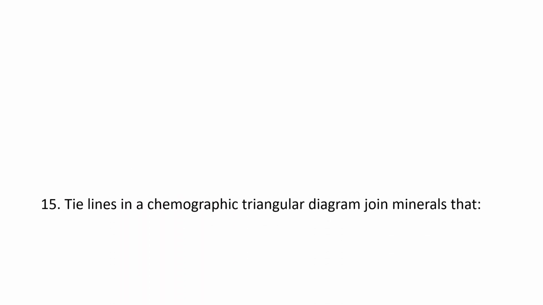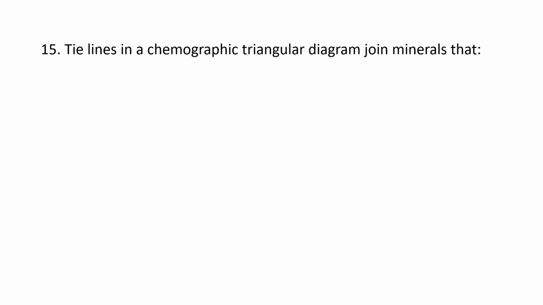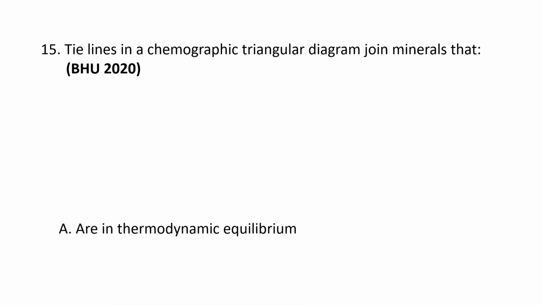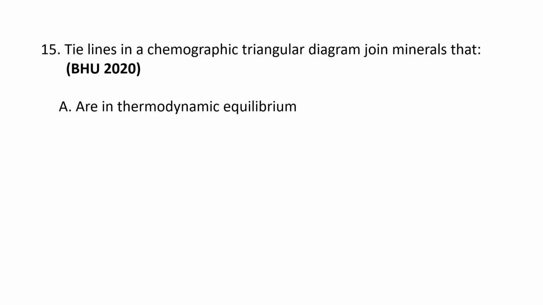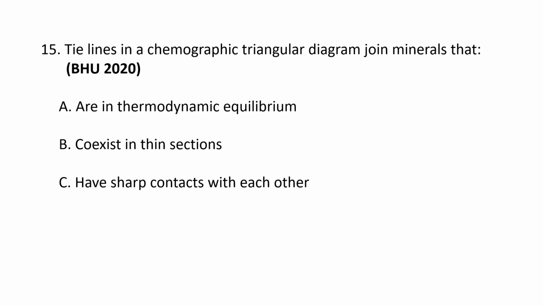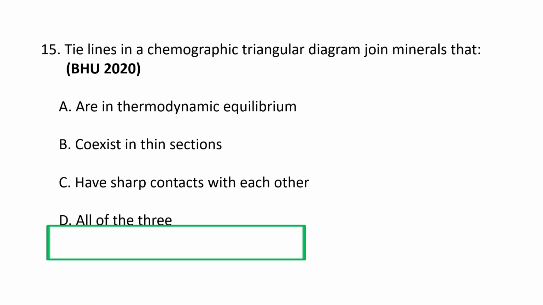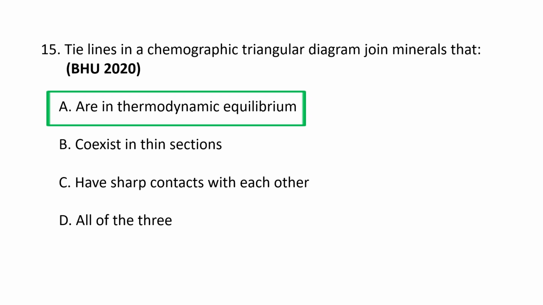Next question. Tie lines in a chemographic triangular diagram join minerals that A. are in thermodynamic equilibrium, B. coexist in thin sections, C. have sharp contacts with each other, and D. all of the 3. Tie lines in a chemographic triangular diagram join minerals that are in thermodynamic equilibrium. A is the correct option.